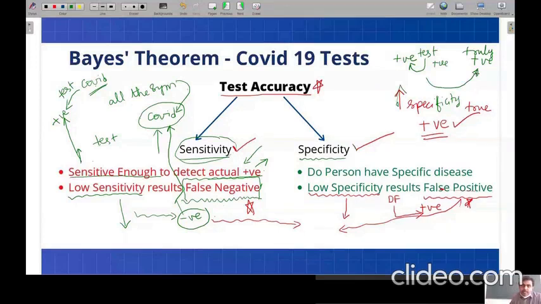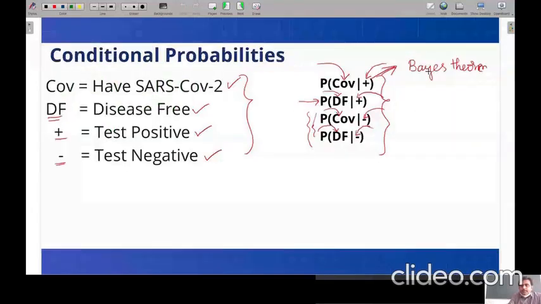Here we know that we are COVID and we are going for a test. Whereas in this case, we are not knowing that we are COVID affected and we are going for a test. Got my point?